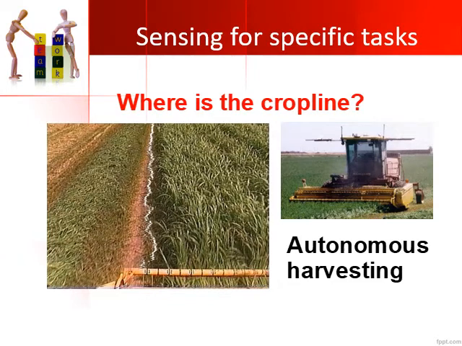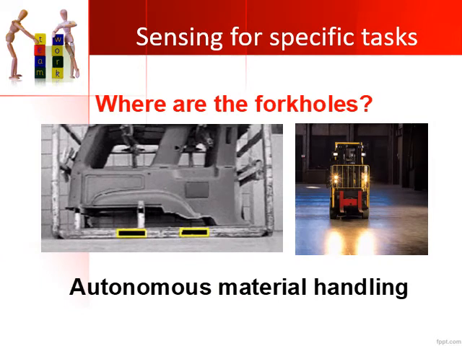The next example of why you need sensing for specific tasks is this example here. Now we have a crop line here which needs to be harvested, and this is an example of autonomous harvesting. So where exactly do you need to harvest, in which line you need to move this machine, where is the end of this crop line, so where exactly the crops are located, how far this machine has to travel, and once it reaches the end point, again it has to turn and return back. So all these sensing things are there in this machine, and then you can try autonomous harvesting with the help of sensors.